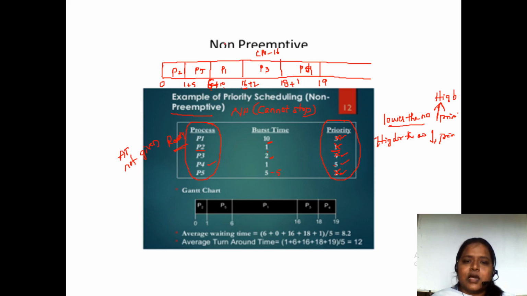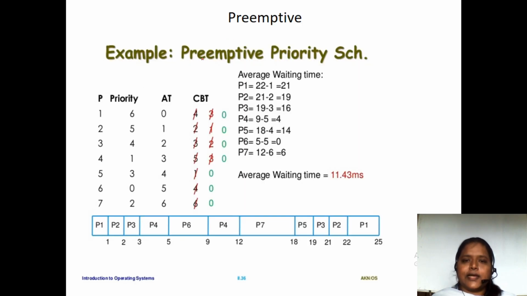So this is the non-preemptive scheduling algorithm, and now we'll see the preemptive scheduling algorithm. Fine. In this preemptive scheduling algorithm, we can stop in the middle.